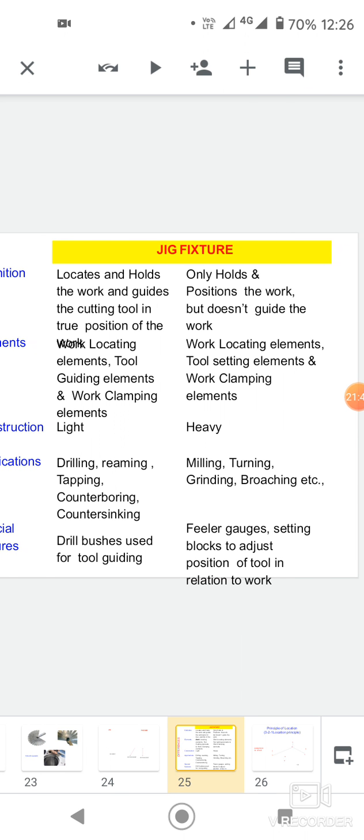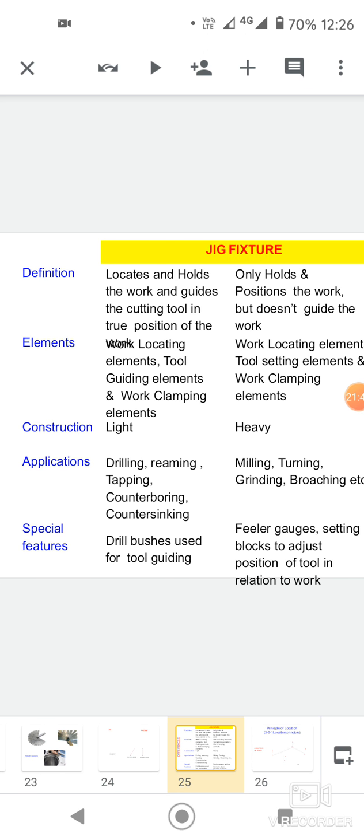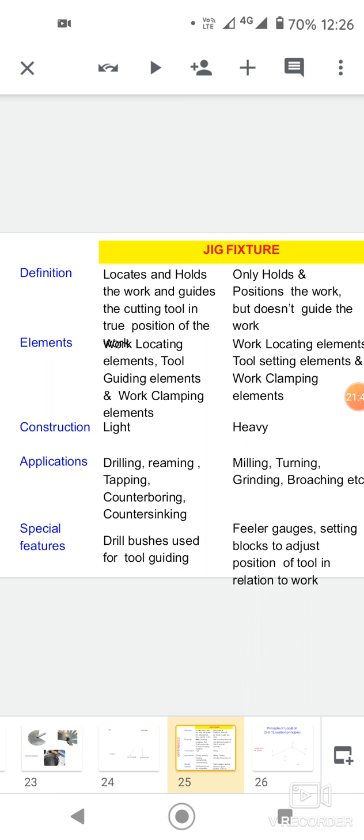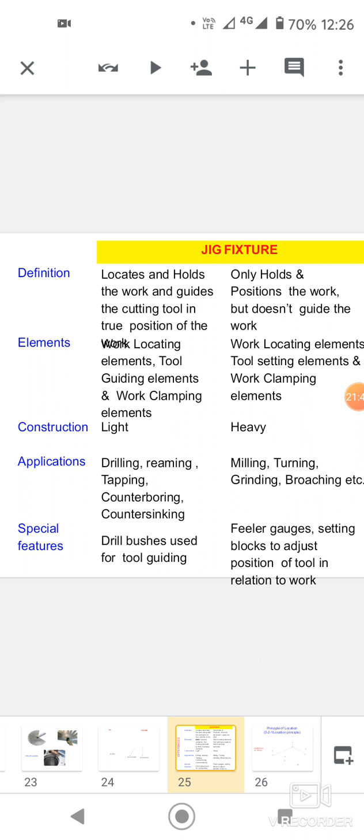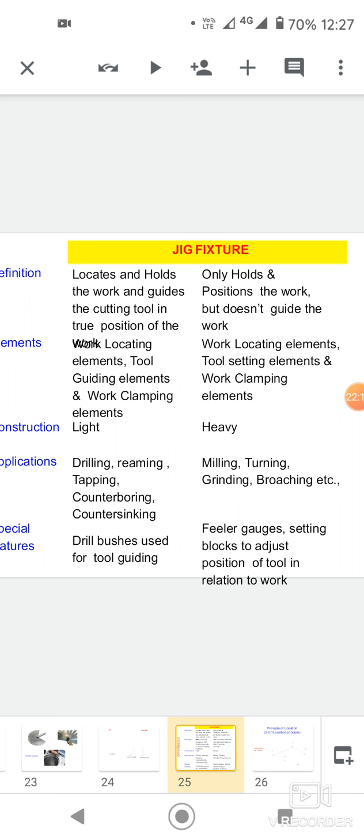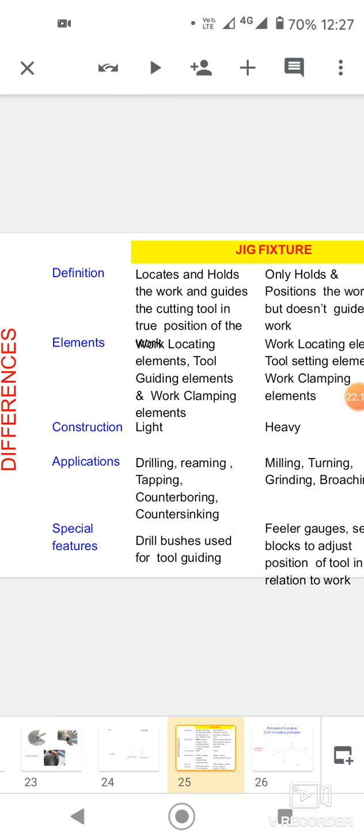Jigs and fixtures definitions: jigs locate and hold the work and get the cutting tool in true position of the work, and fixtures only hold and position the work, but it does not guide the tool. Jigs: locating elements, tool guiding elements and work clamping element. Fixtures: work locating elements, tool setting element, and work clamping element.